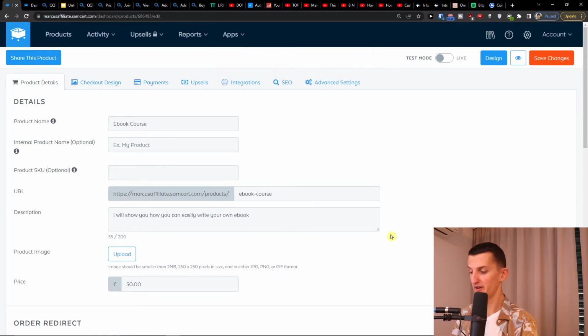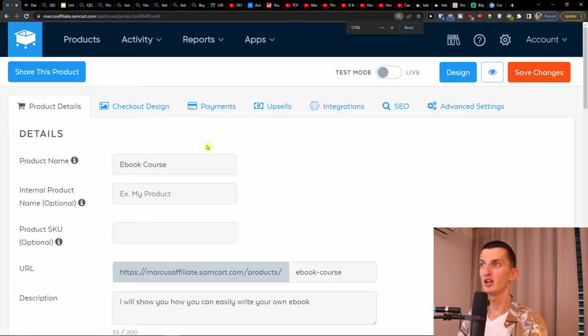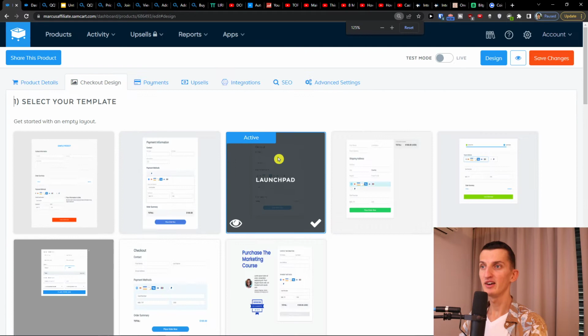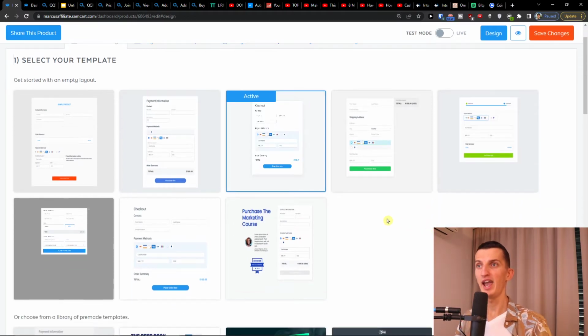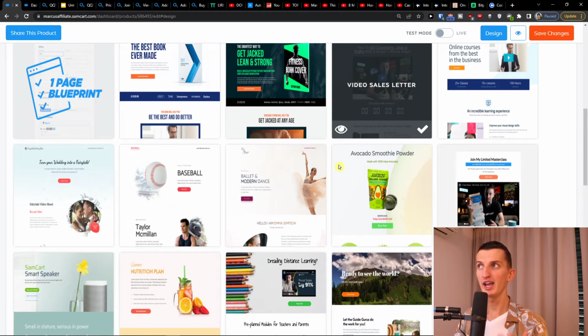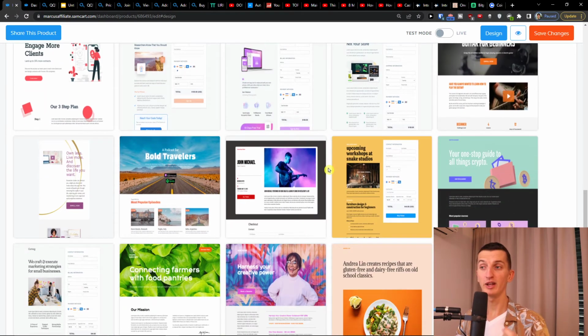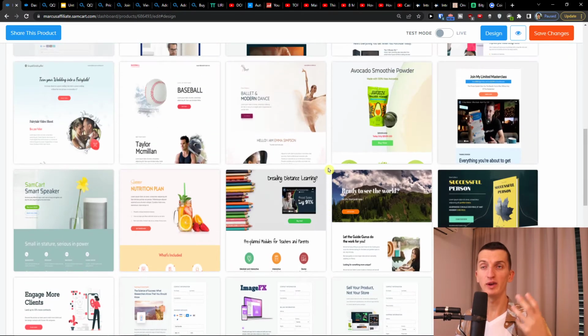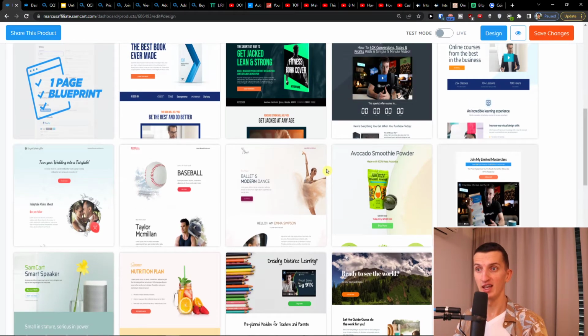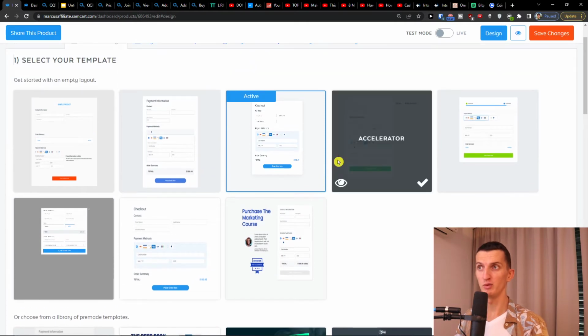Now, when we go further, we can go to checkout design. And here I'm going to show you how you can easily edit your checkout. What I really like about Samcart is how many templates you're going to find here that you can use. This was a big surprise to me, how easy it is to build a checkout page and sales page with Samcart. And let me show you how it actually works.